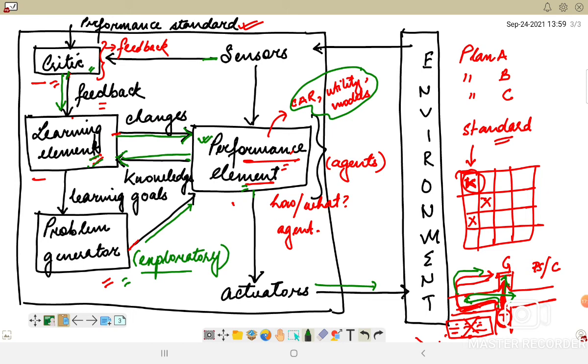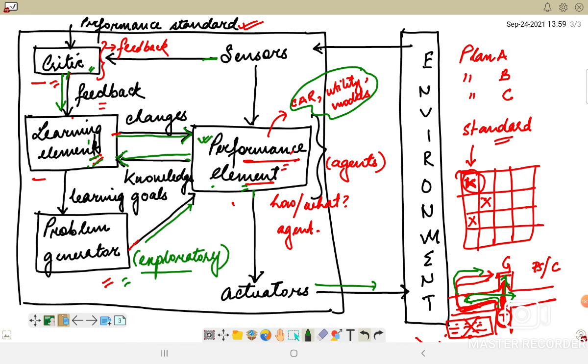Okay, so in this topic, we talked about the various components which are responsible for a learning agent. We have the performance element, which we have already discussed several times. We have a critic, a learning element, as well as a problem generator. Now we can also introduce utility in this learning agent.